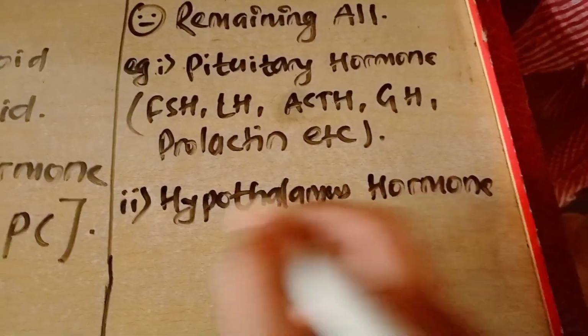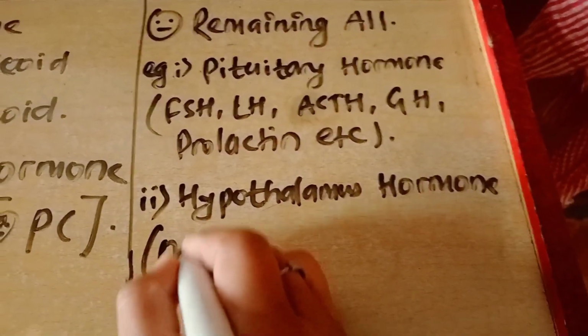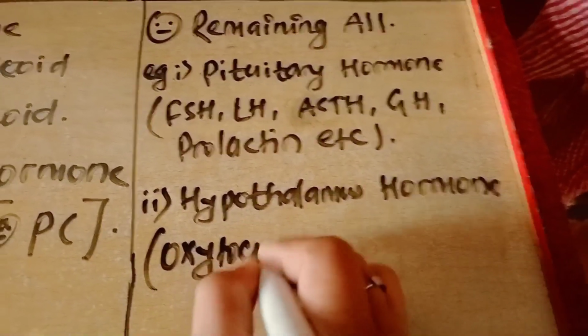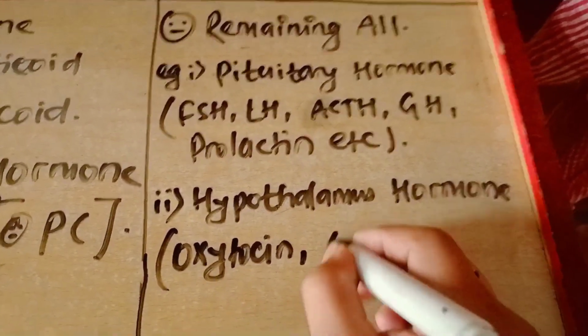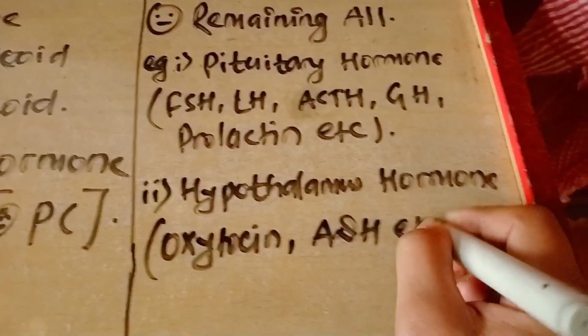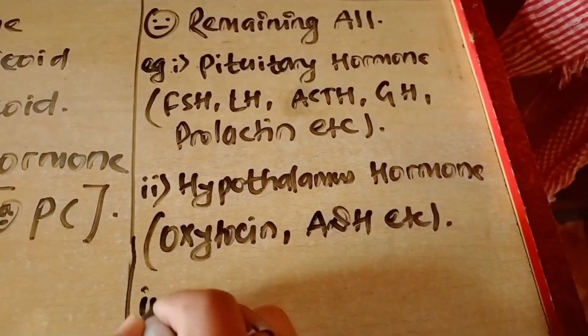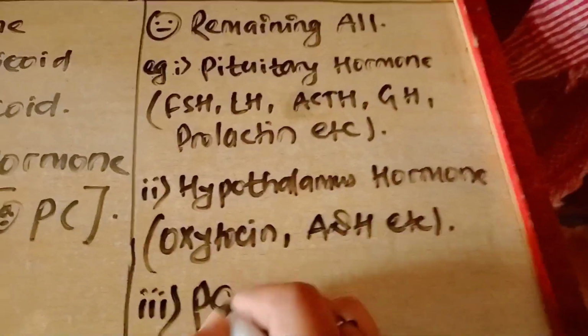Hypothalamus hormone, like oxytocin, ADH, etc. And also pancreatic hormone